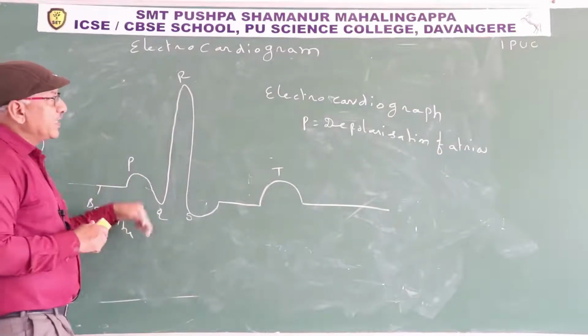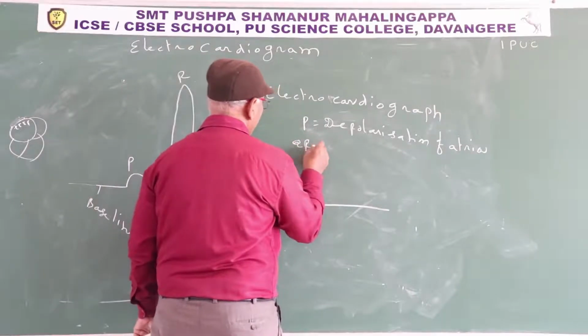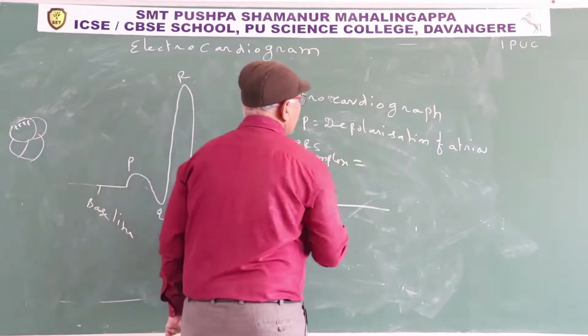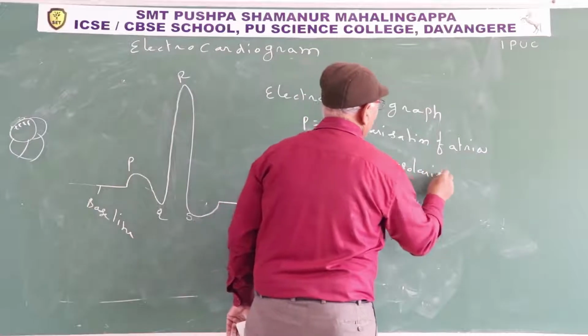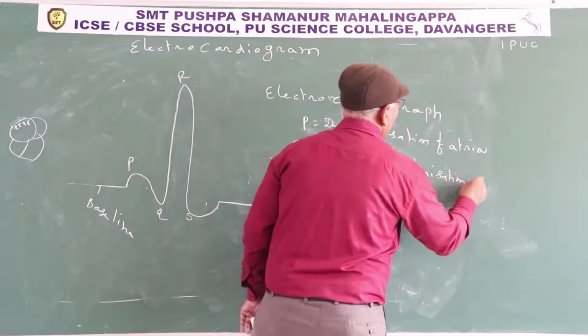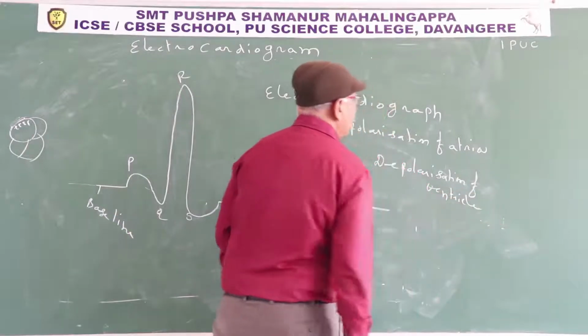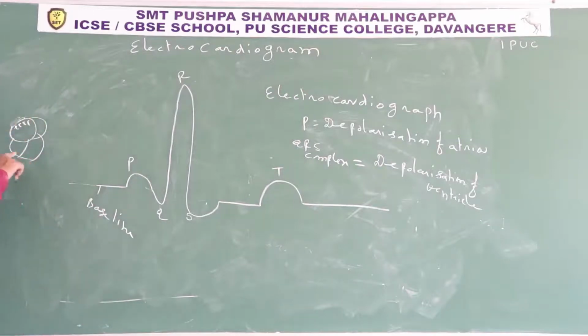QRS complex indicates depolarization of the ventricle. Depolarization of the ventricle means the inner surface of the ventricle is electrically positive for a few milliseconds.